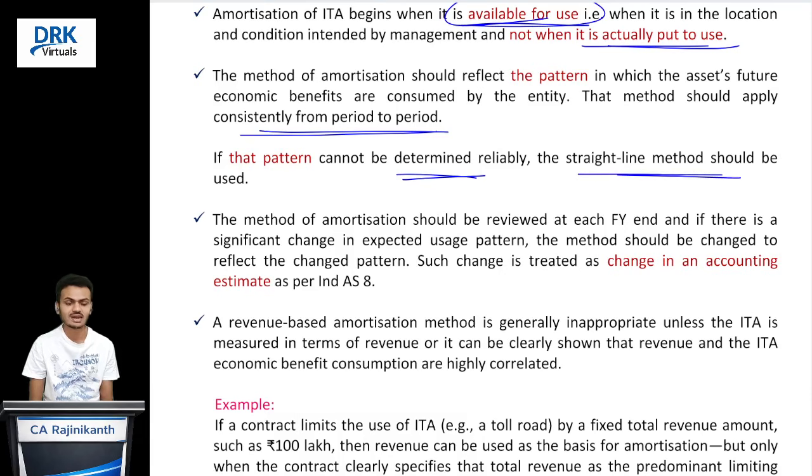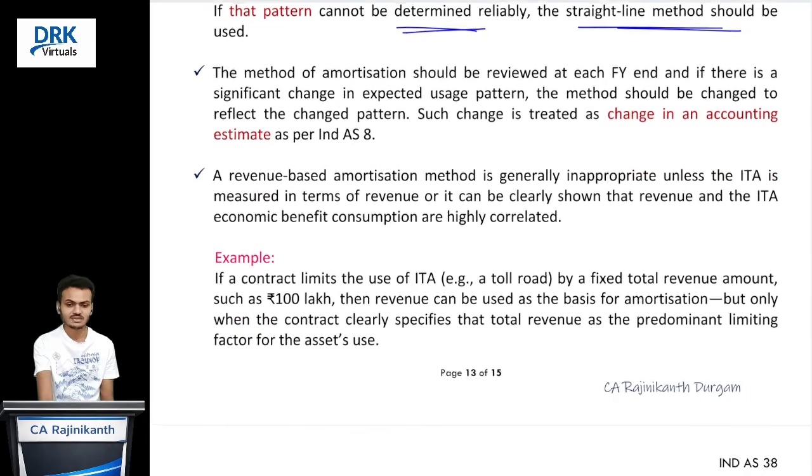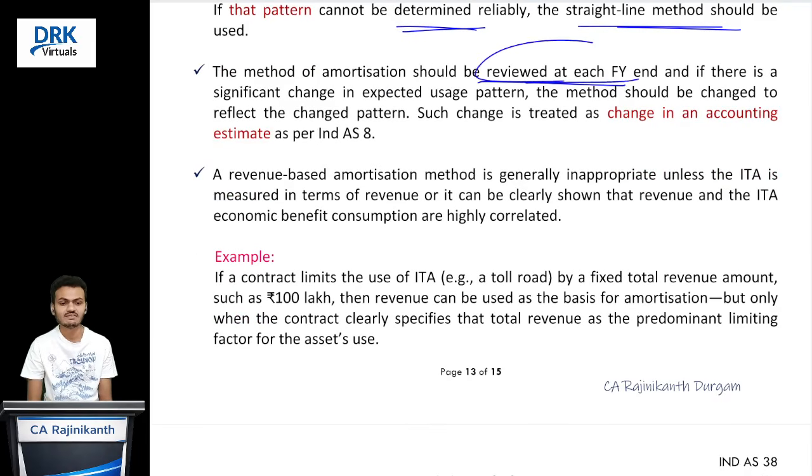You follow the straight line method, that is sufficient. That is what the standard is saying. And for this method of depreciation also, we should review at the end of each financial year. On that review, if we notice any change in the pattern of consumption of economic benefits, we should change our method of depreciation also to reflect that changed pattern. And that change is also called a change in accounting estimate. We should treat that as a change in accounting estimate as per Ind AS 8.